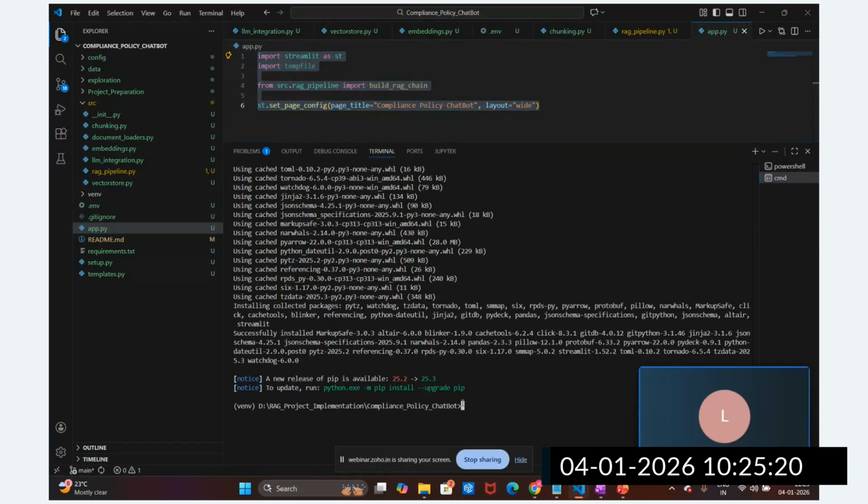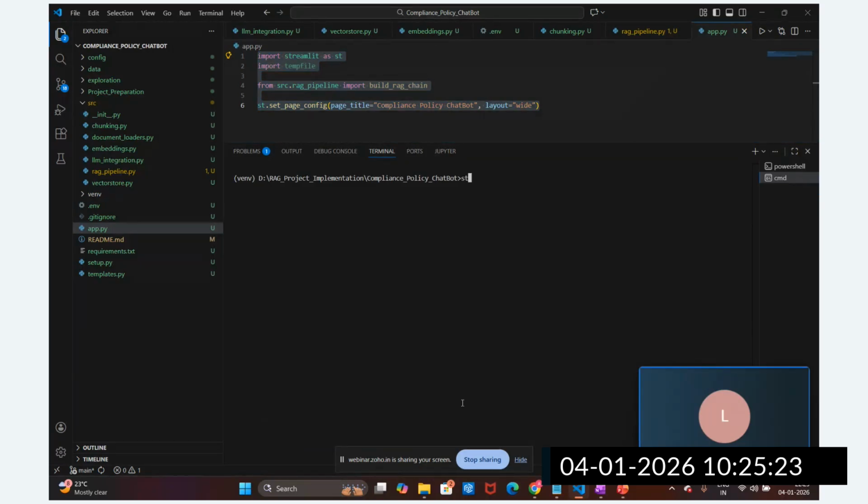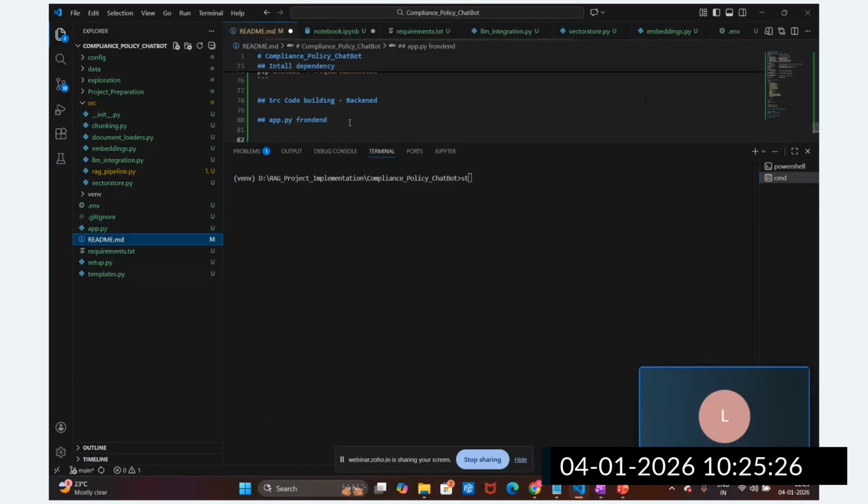Let me clear this out. How do you run this Streamlit application? So we have to go and update here. To run this Streamlit app, we are going to write this bash command: streamlit run app.py. So this is how we are going to write this command. Let me copy this. Okay, I made a mistake here. Streamlit. Copy this and let's run this.